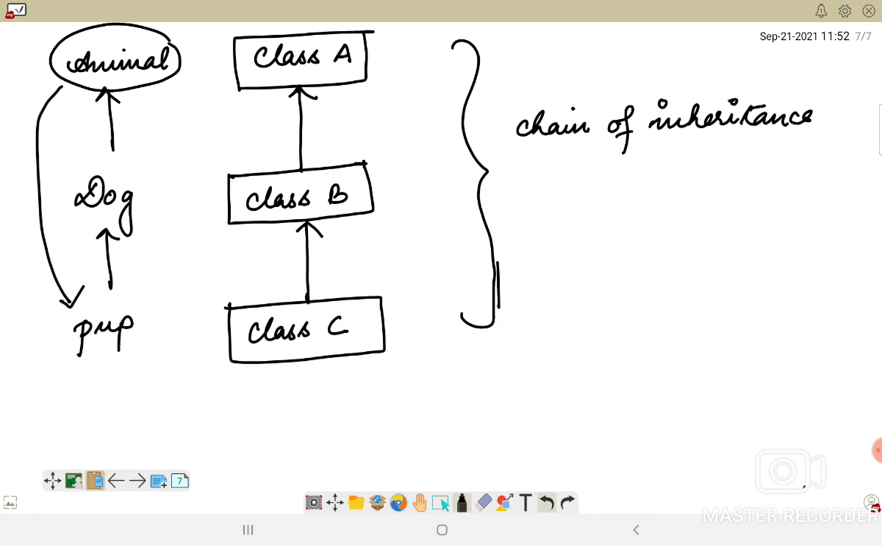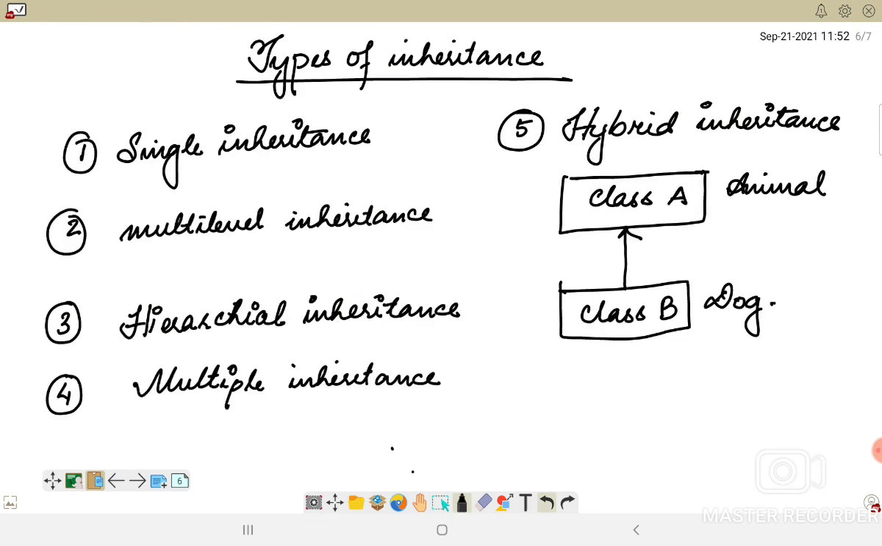Okay, so this is all about inheritance. We just briefly spoke about single inheritance and multi-level inheritance. However, we will talk about the other inheritances as well in our next video. We will also see how inheritance works with a program in my next video.